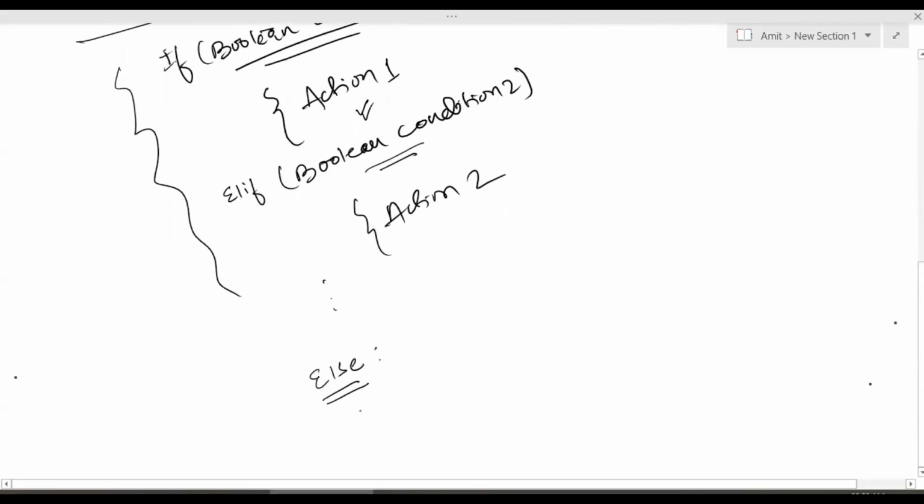Now, maybe we can try to solve a simple problem to understand this if then else condition. I'm just giving a basic problem. I'm not trying to handle any exceptions or anything. Let's say the computer is accepting a number, and then we need to check whether this number is less than 100. If the number is less than 100, print less than 100.